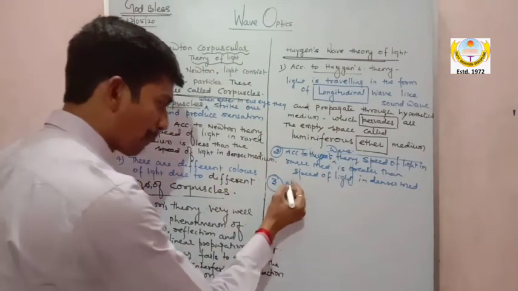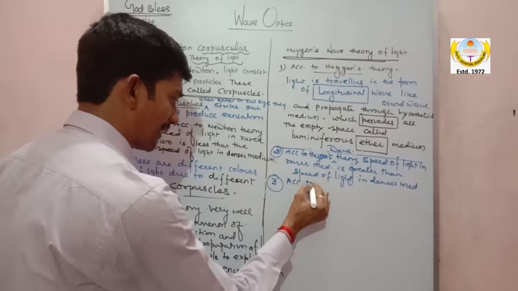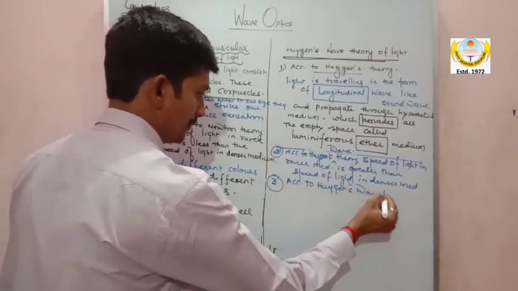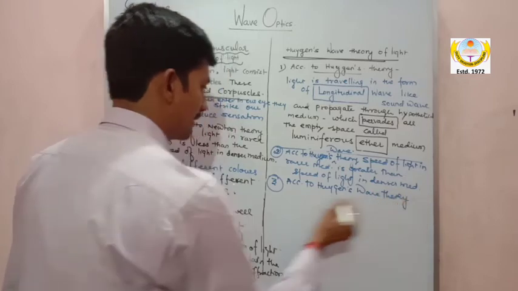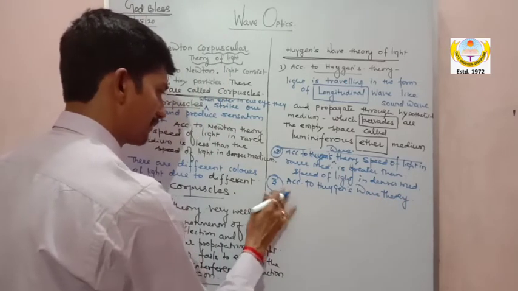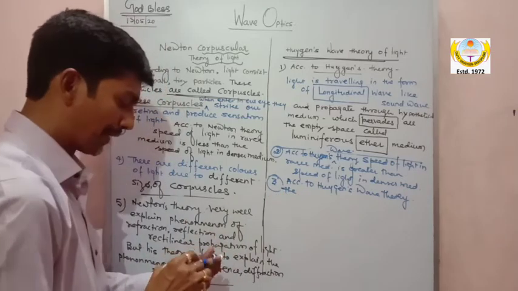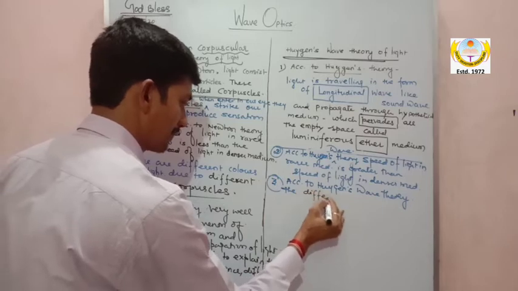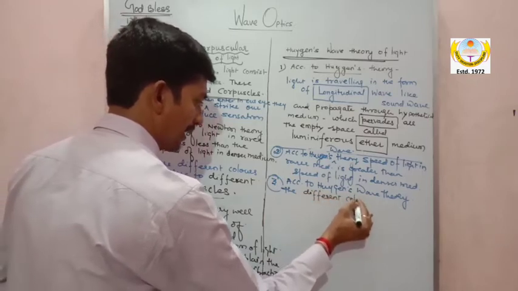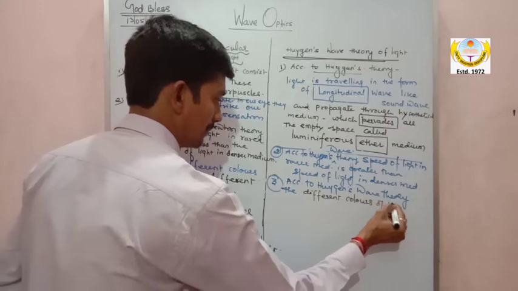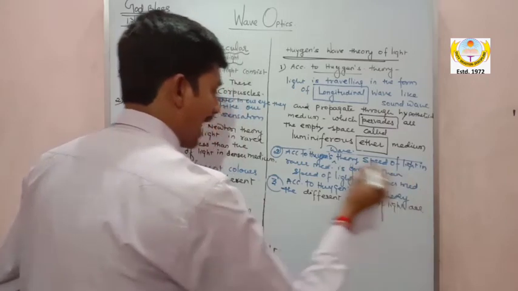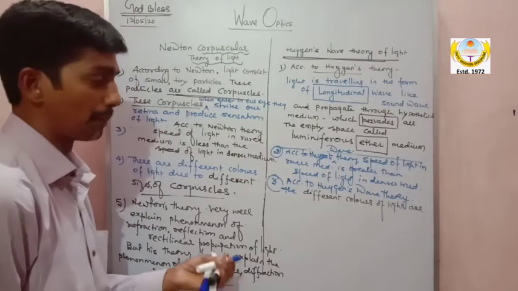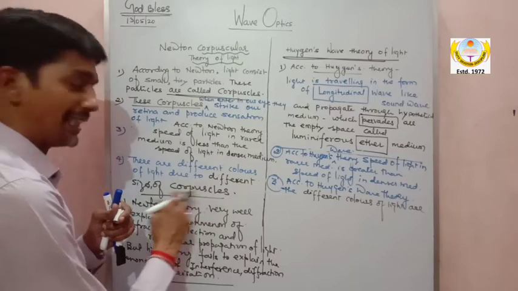Now, the third point is that according to Huygen's wave theory, the different colors of light are due to, that's the important word, not due to different size of corpuscles.